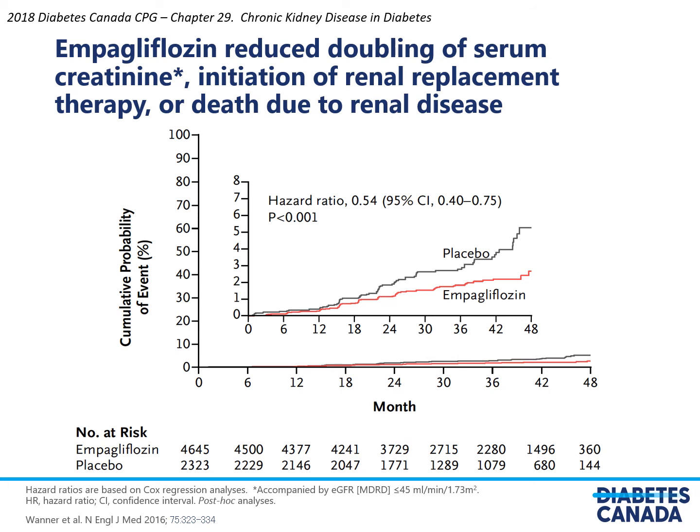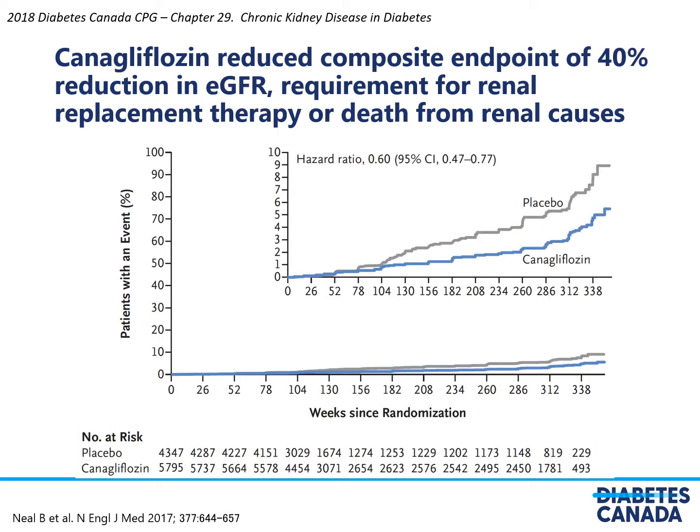And what they found was that the use of empagliflozin reduced the doubling of serum creatinine, initiation of renal replacement therapy, or death due to renal disease by 46%. So remember, this is an anti-hyperglycemic therapy that has now been shown to reduce hard renal outcomes. It is not only empagliflozin that has shown these excellent data, but canagliflozin, another SGLT2 inhibitor, has also shown reductions in hard renal outcomes of about 40% amongst these individuals who were either secondary prevention cardiovascular or high-risk primary prevention.